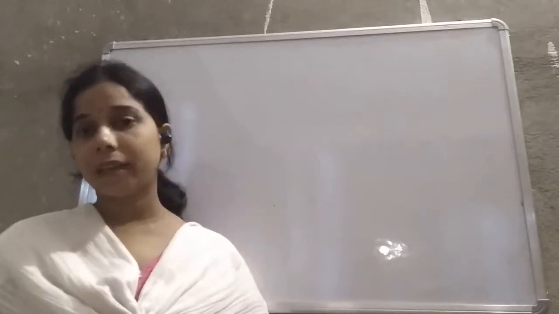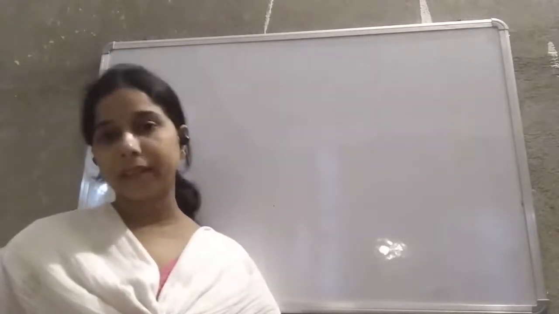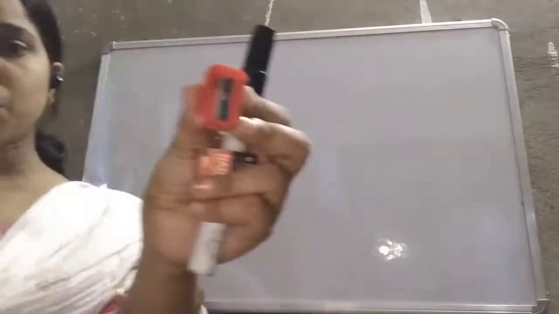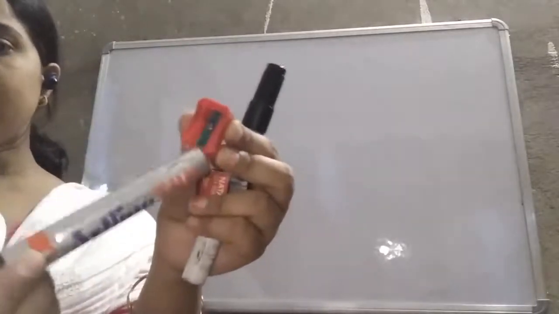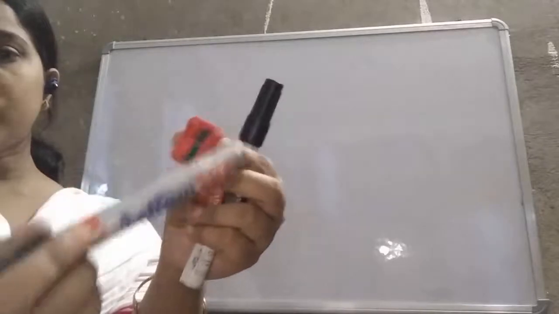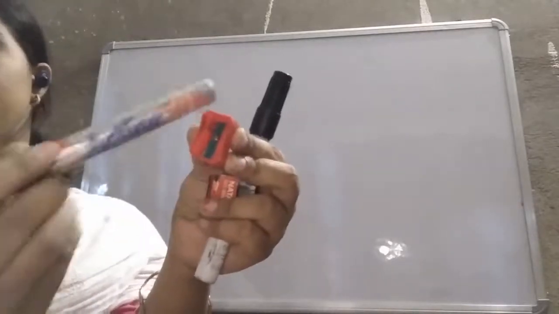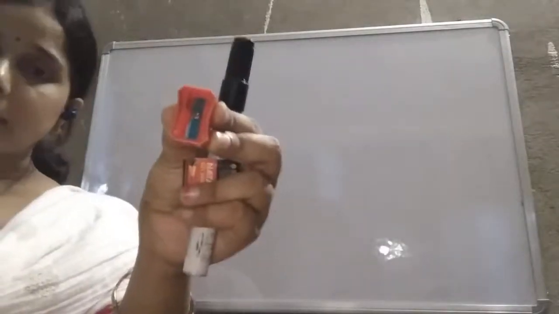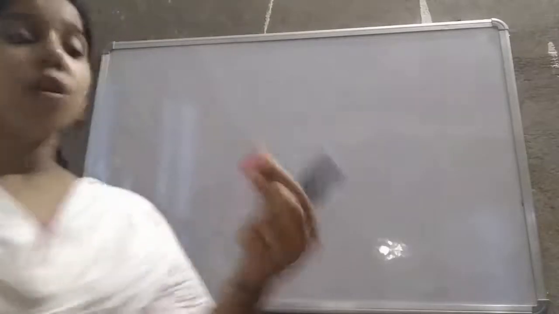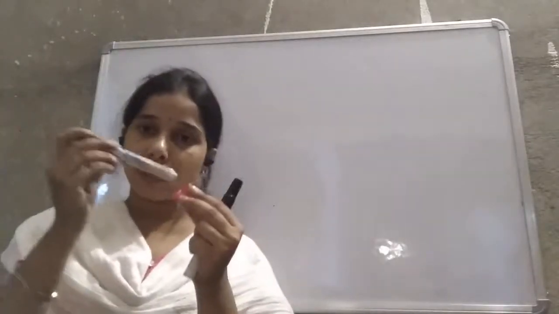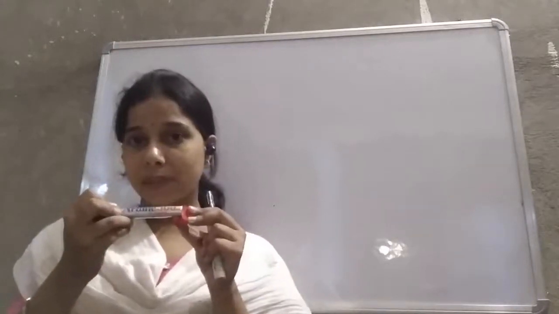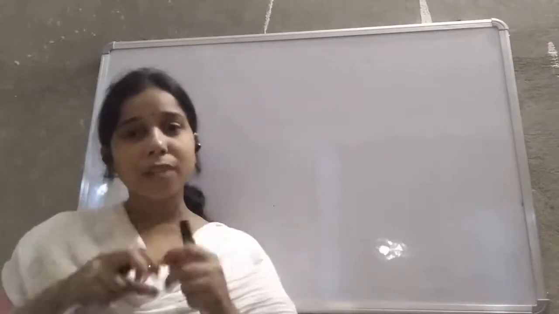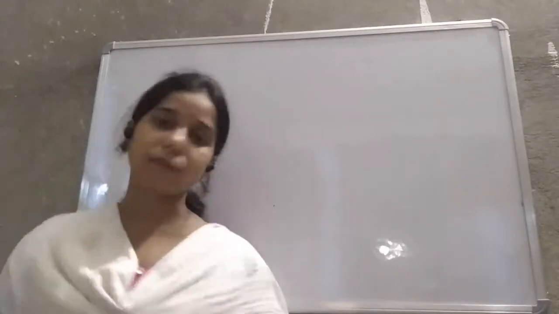Now we will take another example to explain magnetic and non-magnetic materials: the sharpener. In this sharpener, what will you see, students? You will see a steel or metal thing, and the outer covering of this sharpener is made up of plastic. This middle portion that you can see is basically made up of iron. When you take the magnet very close to this iron substance present in the sharpener, what will happen? This iron substance will get attracted towards the magnet.